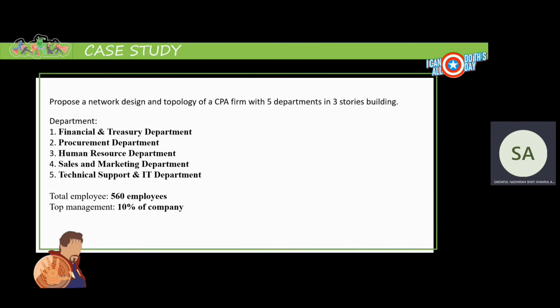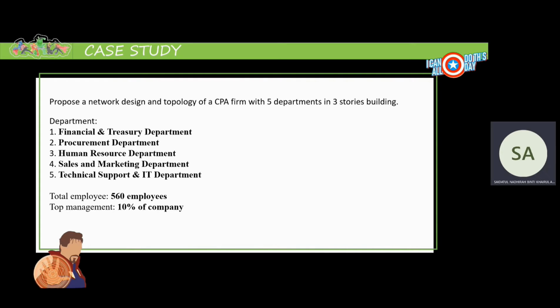We'll propose our network design and topology of a CPA firm with 5 departments in a 3-story building. The company produces car components such as tires, seats, electrical panels, and so on. The departments are divided into 5: Financial and Treasury, Procurement, Human Resources, Sales and Marketing, and Technical Support and IT departments.